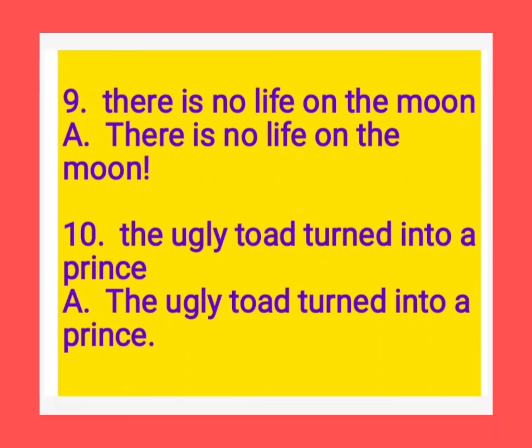Now the 10th one, the ugly toad turned into a prince. So this is a statement. It means at the end of the sentence we should use a full stop. So the starting letter should be capital T and at the end of the sentence we use a full stop. So, the ugly toad turned into a prince. Understood children? These are the exercises from page 2.